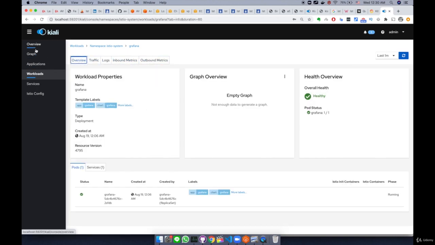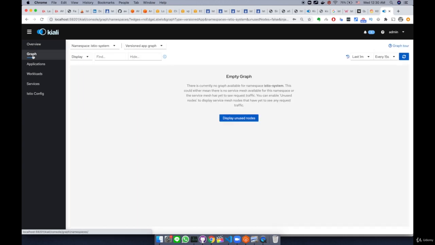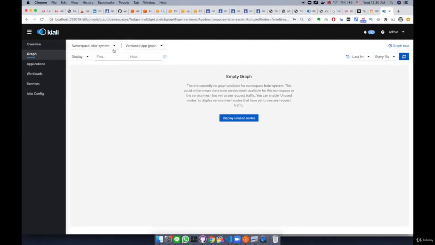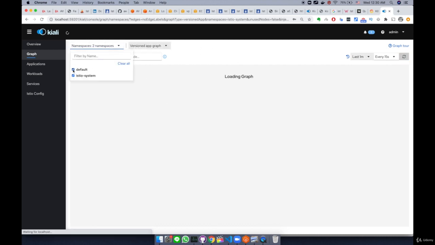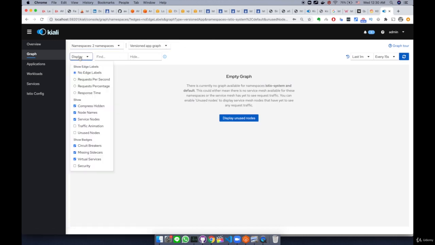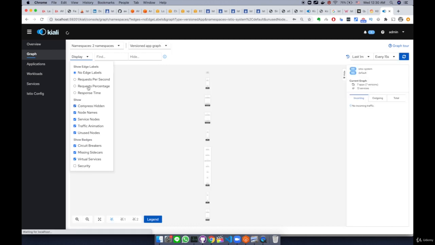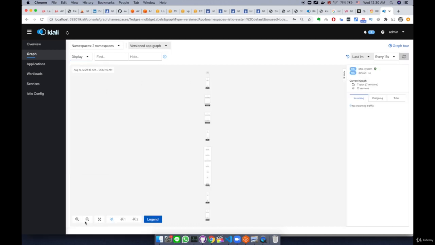But what's more interesting is to click this on the left hand side. We have an empty graph because we have nothing installed. But this is the same view. We are going to see applications that are deployed in a cluster. So here we have nothing. For namespace, we can select istio-system and also default. Display, traffic animation, unused nodes, security. We're going to check almost everything, and we see something showing up here.